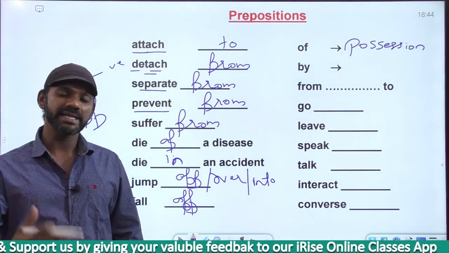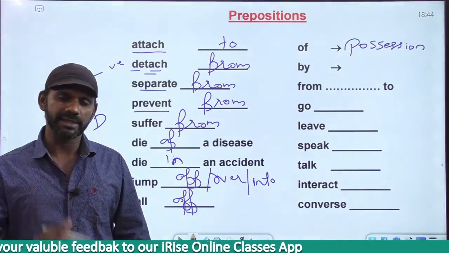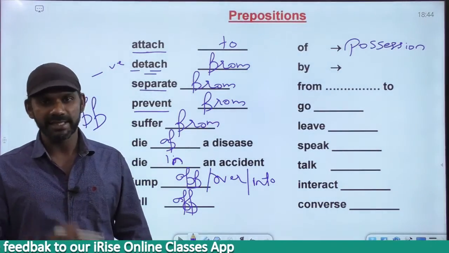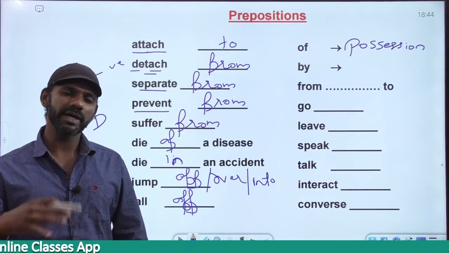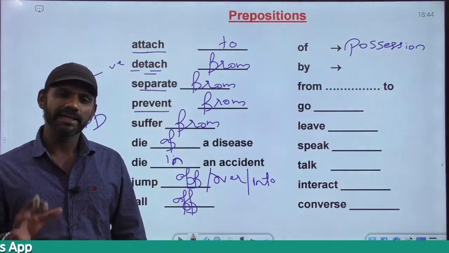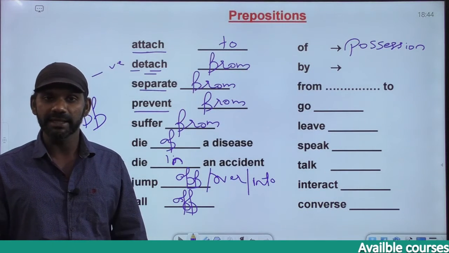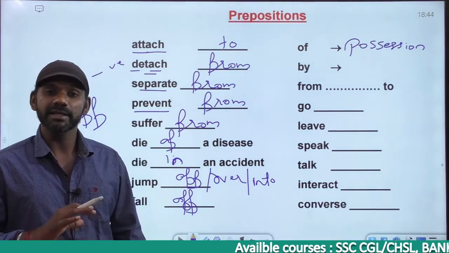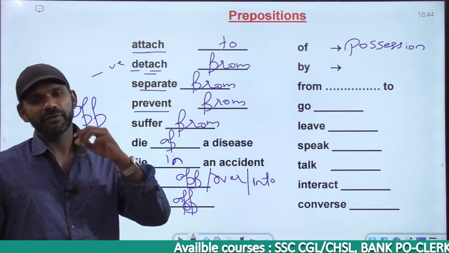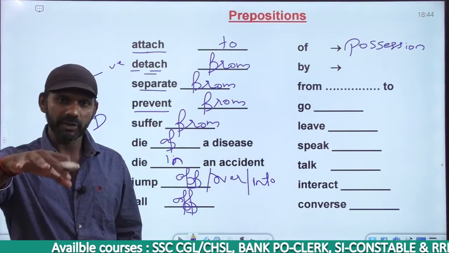I sit dash the table. In the table, on the table, or at the table. Anyway, we cannot sit in the table. That's not possible. We don't do that actually. I sit on the table or I sit at the table. Both are grammatically correct. It does not depend on the table. Both are grammatically correct, but the meanings are different. You know the meaning of I sit on the table. I sit on the table means you know what?